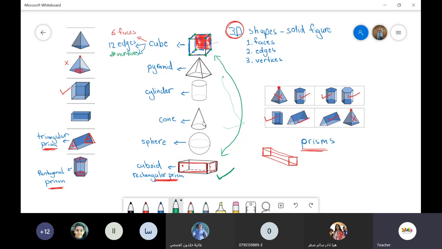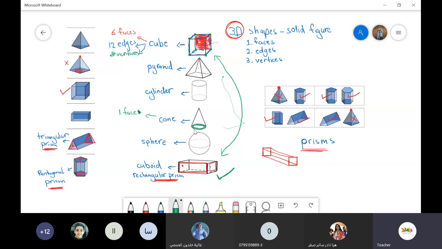Okay, let's go to the cone now. I'm going to ask Junior. Come on, Jad, you are the first one. Look at the cone and be careful. This is not a triangle, okay? It is curved. So if I ask you now, how many flat faces can you see? Only one. Excellent. I have only one face.